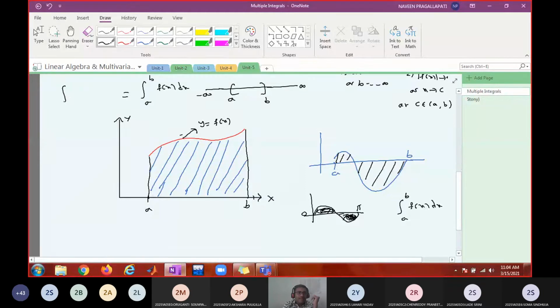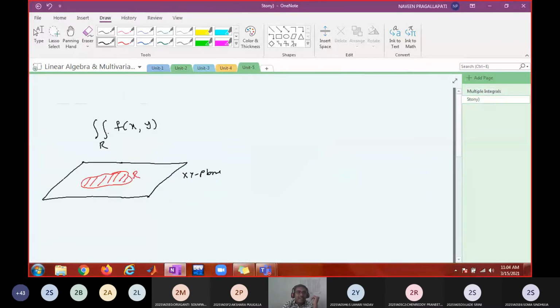Integral of f of x dx from a to b, or integral of f of x dx over an interval I. What is the domain of f of x here? I. You are integrating a function over its domain. In a similar way, you are integrating a function over its domain. Do you agree? Okay, so dA, this is going to be dA. What is the dA? I will tell you later.